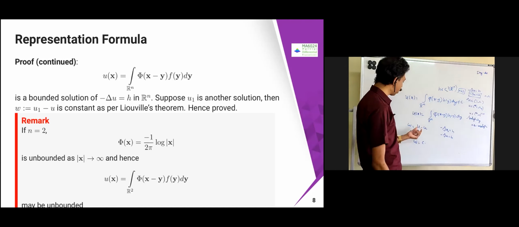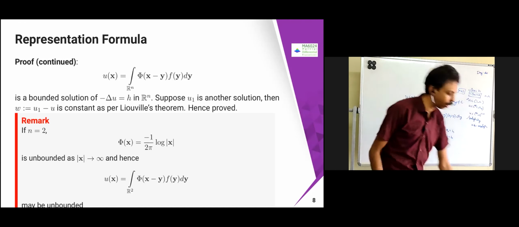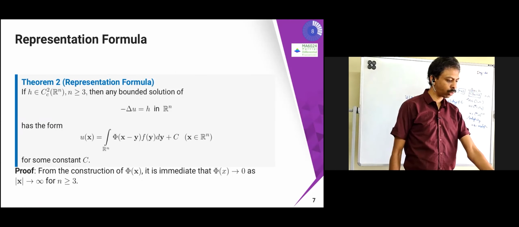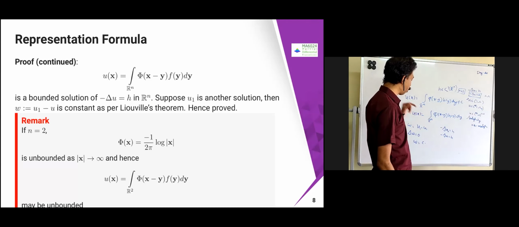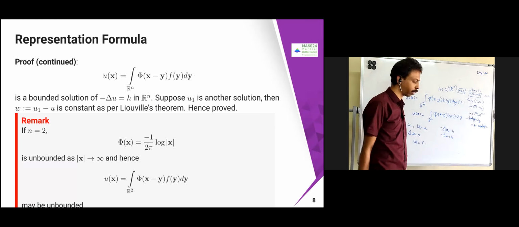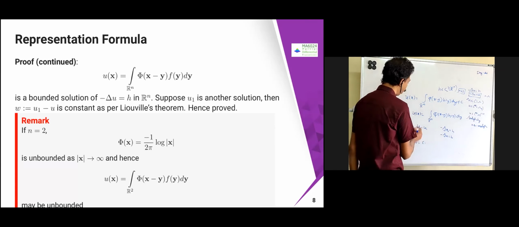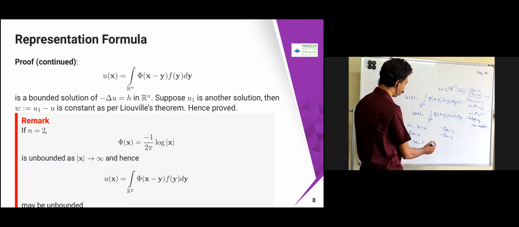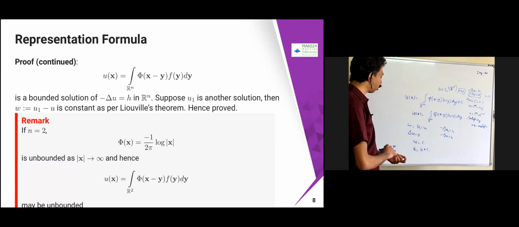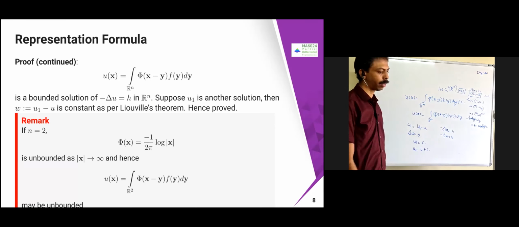Now u1 is another solution. Our claim is that it's a bounded solution. Suppose u1 is satisfying the same thing, then it is also going to be bounded. u is already bounded, therefore u1 minus u is bounded. That means w is bounded and w is harmonic. Therefore, w is going to be constant. So if you have any other function, u1 is going to become u plus C, because w equal to C. Therefore, u1 is equal to u plus C. Okay, that's the proof. That's all.